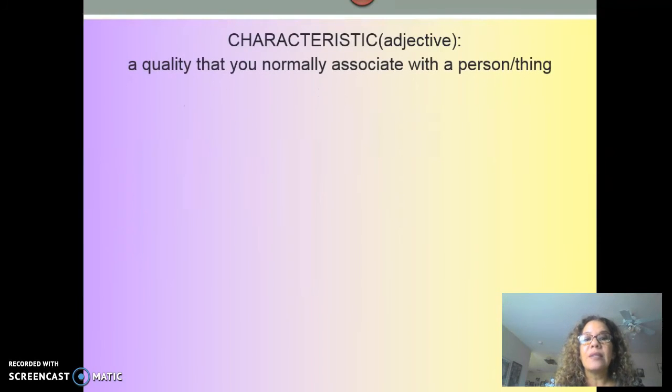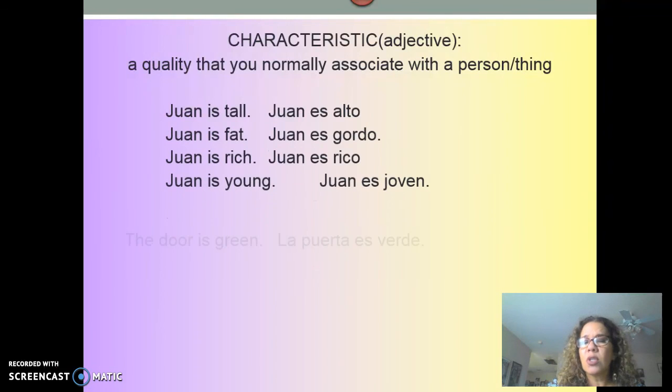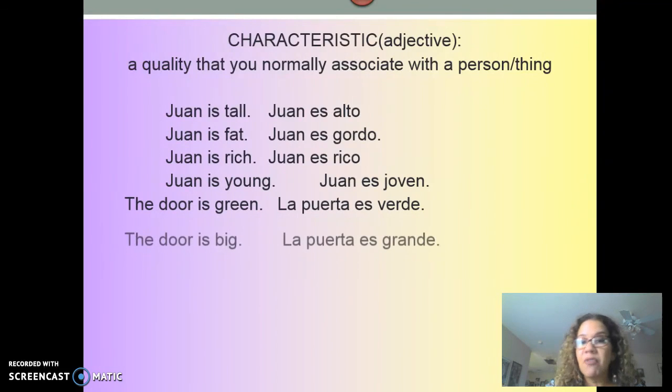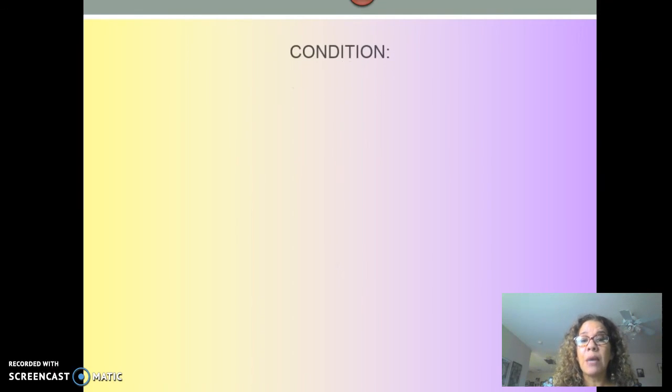Now adjectives. They're basically qualities that you normally associate with a person or thing. Again, not temporary, but things that you associate with a person, like I said before, being tall, being short, being intelligent, being nice, okay? And these are some examples, so you can notice that there's nothing about feelings here, nothing about being tired or hungry. So hopefully that will give you an idea of ser conditions.